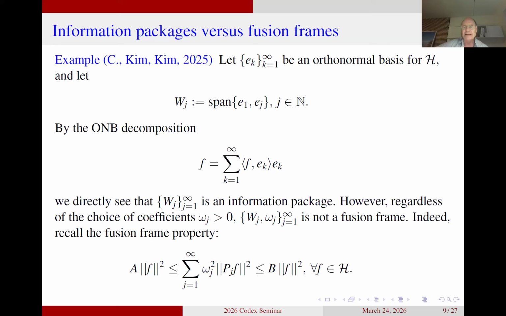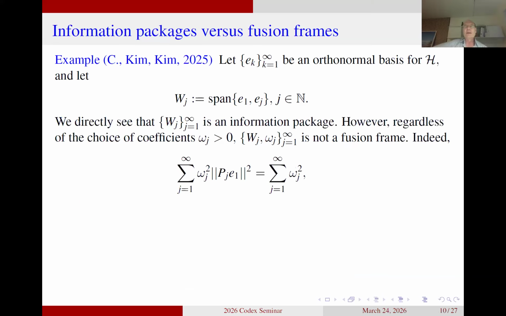So I take the element f we are looking at and I simply let it be the kth element in the orthonormal basis we are dealing with. And if you do that for the first element E1, then you can see that we are getting the projection operator Pj acting on E1. We have to calculate the norm of that one. But since each of the spaces Wj actually contain the vector E1, then all of these projections simply give us E1, so the norm is equal to 1,